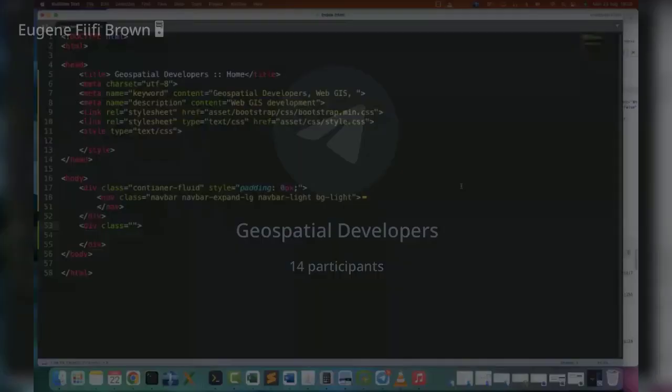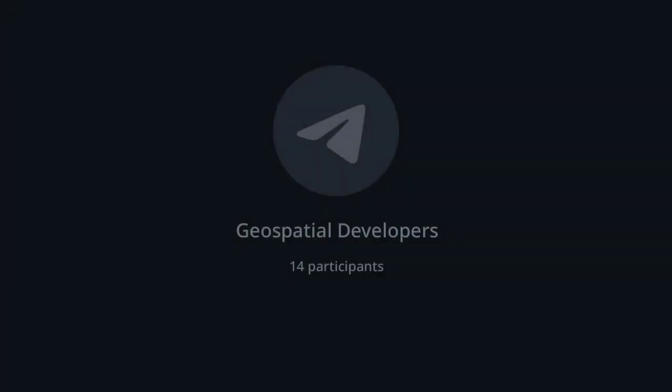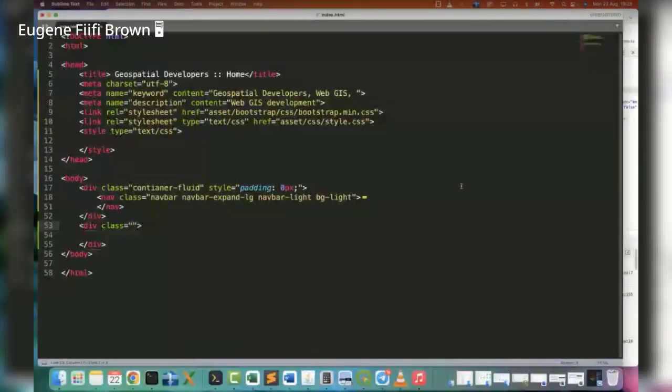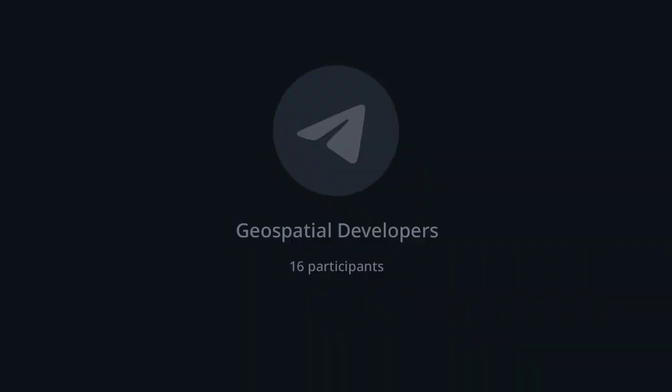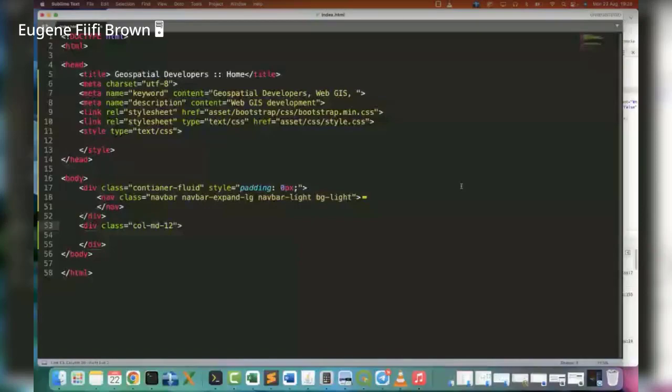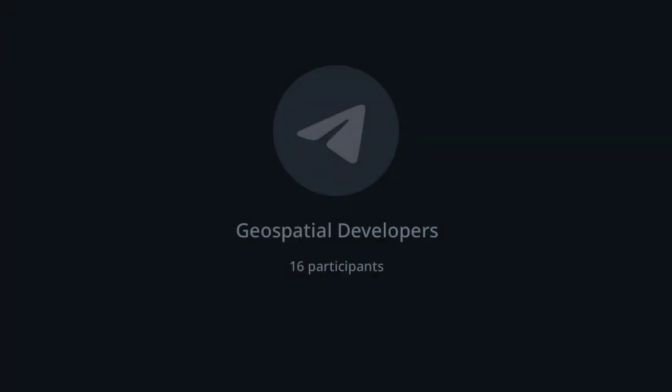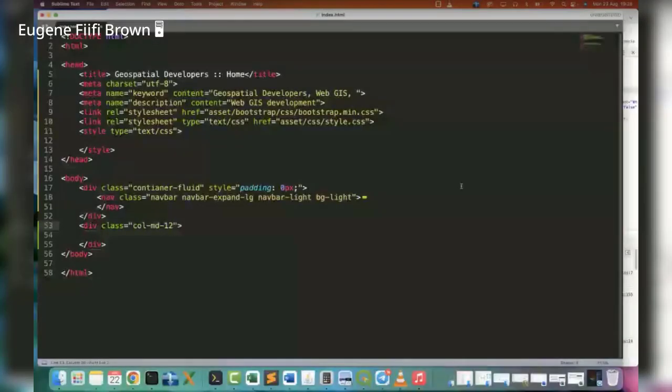Okay, thank you. So I'm going to give it a Bootstrap class of the grid system, and I'm going to use the default medium screen. So I'm going to give it a column, a medium screen, and I want to use all the 12 medium screens. If you remember, we said that Bootstrap divides each page width into 12 sections. And so I'm going to use all the 12.